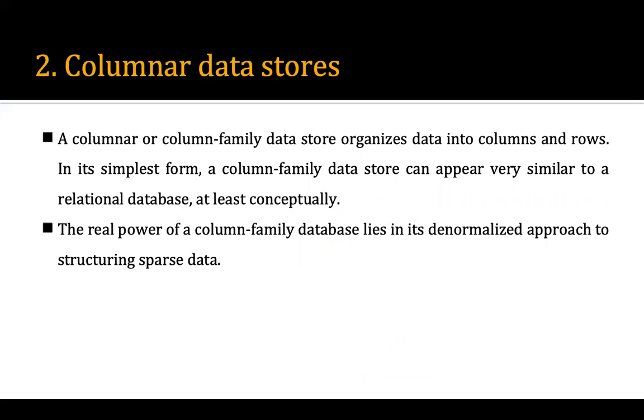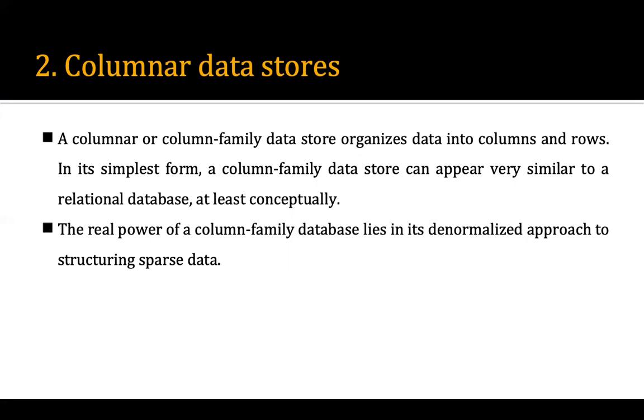Columnar data stores. Columnar or column family data stores organize data into columns and rows. In its simplest form, a column family data store can appear very similar to a relational database, at least conceptually. So in the columnar or column family data store, we store the data in the form of rows and columns, just like a table, but it is not at all related to a relational database. It looks like we have stored the data in the form of rows and columns.